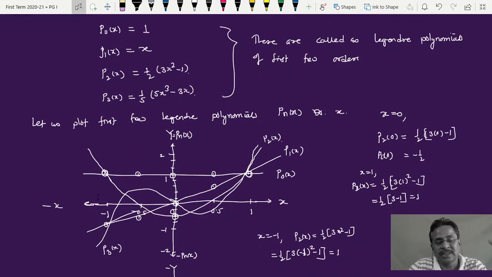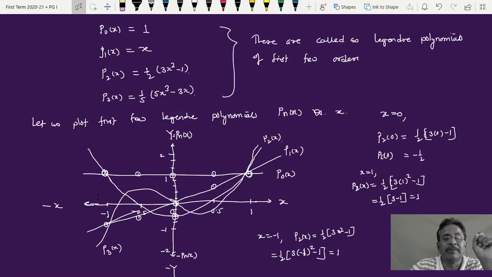So P0x is a straight line passing through point 1, parallel to the x-axis. This is P0x, it's a straight line. P1x is also a straight line, but it is crossing the origin for negative values and for positive values. So it has a certain slope, and this is P1 of x.